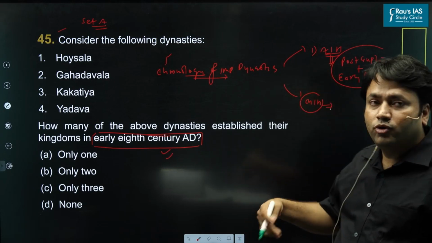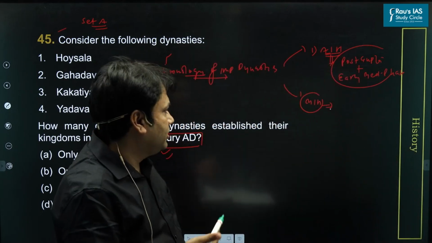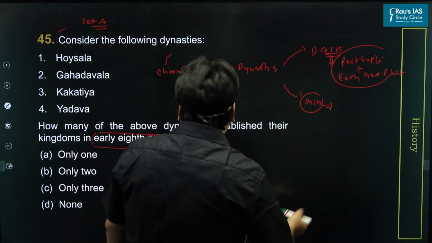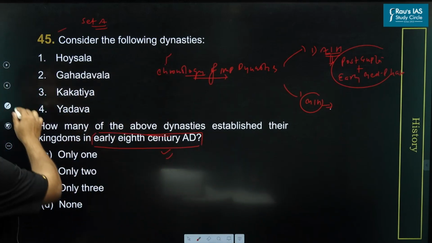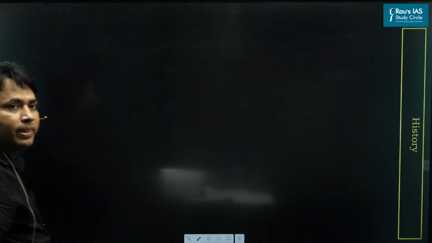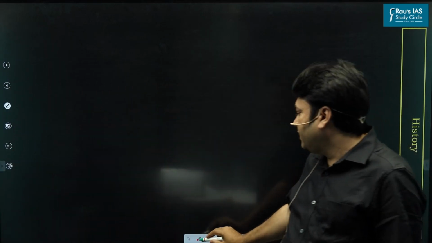Now I am going to discuss the context. How can you solve the question? There are 2 methods by which you can solve it. First, if you have a general understanding of ancient Indian history. Now I am coming to discuss some important dynasties in ancient Indian history.